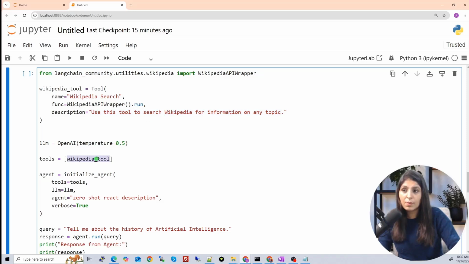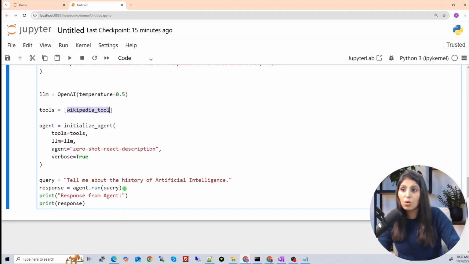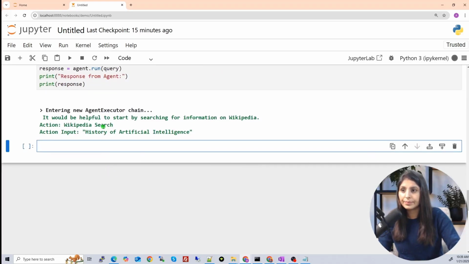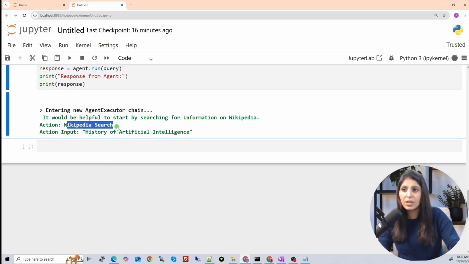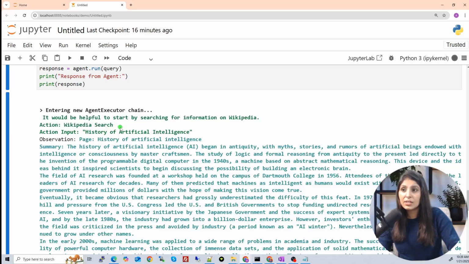Then it will go to the Wikipedia tool. The Wikipedia tool will process that query and give the raw output. That raw output will go to the LLM, and then the LLM will present it in a user-friendly format. So let's run it and see. The action is Wikipedia search. This is the action the agent decided.